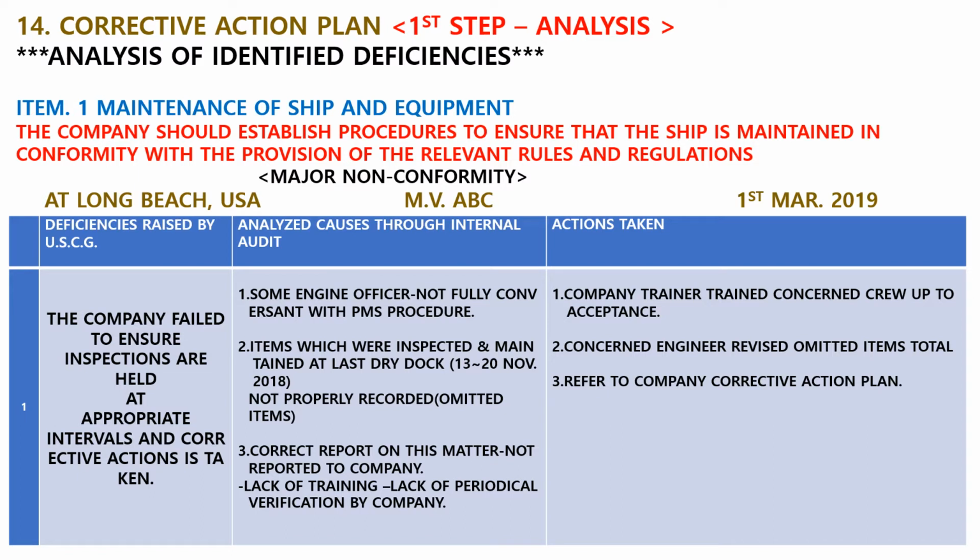Item 1. Maintenance of ship and equipment. The company should establish procedures to ensure that the ship is maintained in conformity with the provision of the relevant rules and regulations. This is a major nonconformity. This deficiency was identified by the PSCO of United States Coast Guard at Long Beach. Ship's name is ABC.